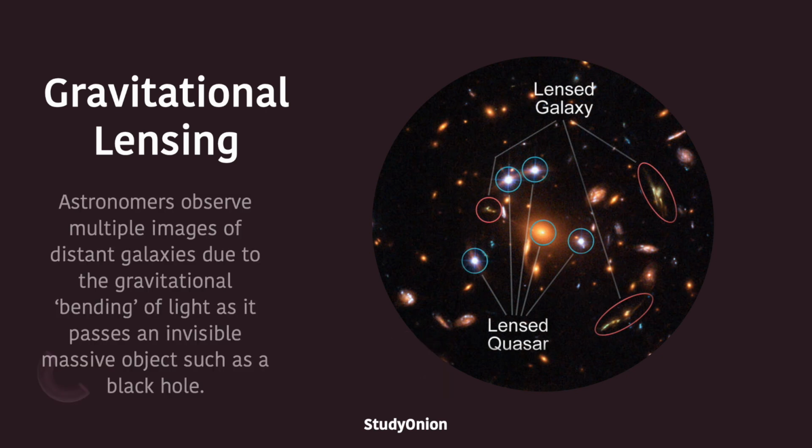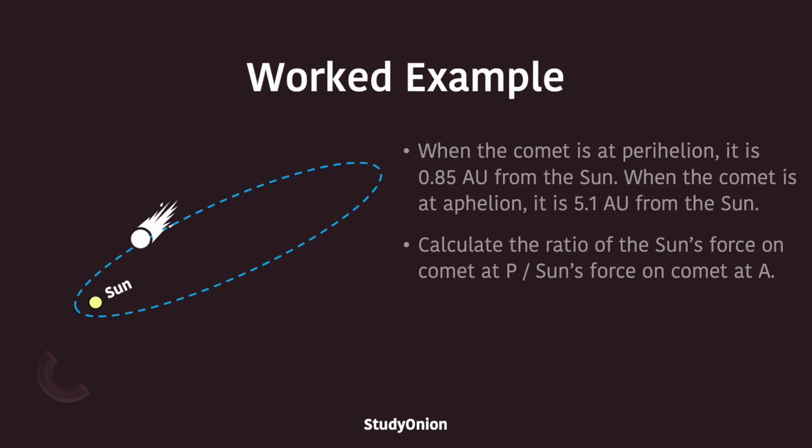Gravitational lensing is when astronomers observe multiple images of distant galaxies due to the gravitational bending of light as it passes an invisible massive object such as a black hole. You can see here on the right what that would look like for someone looking at those galaxies.